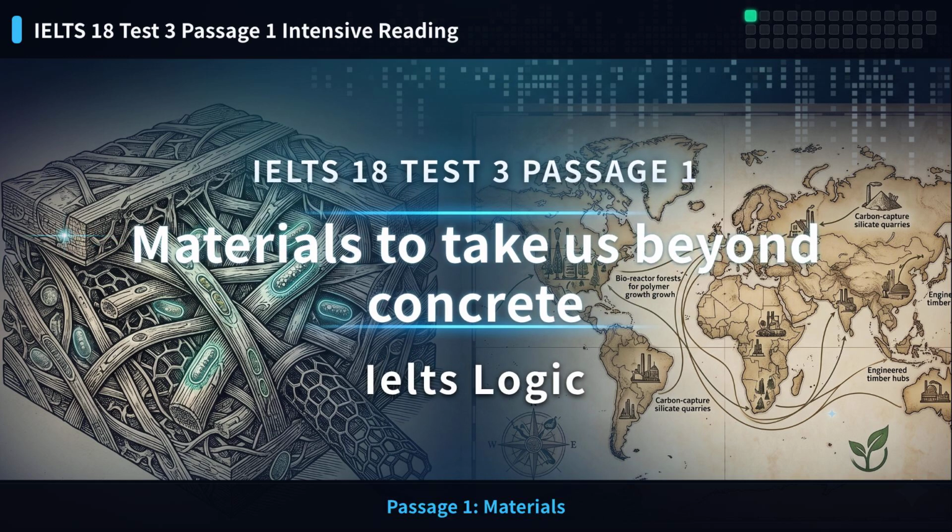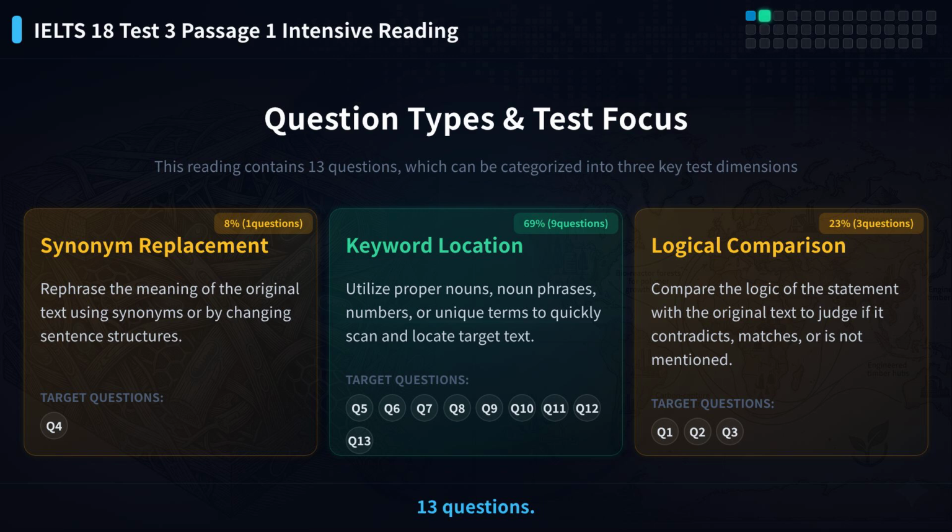IELTS 18 Test 3 Passage 1, Materials to take us beyond concrete. Concrete is everywhere but bad for the planet. Scientists are looking for alternatives. This passage has 13 questions.